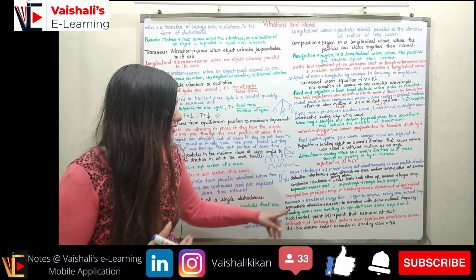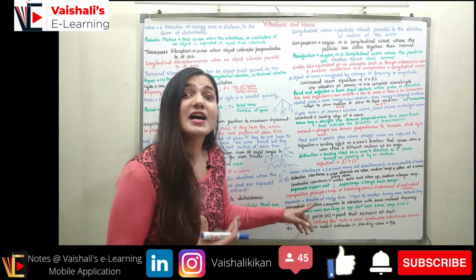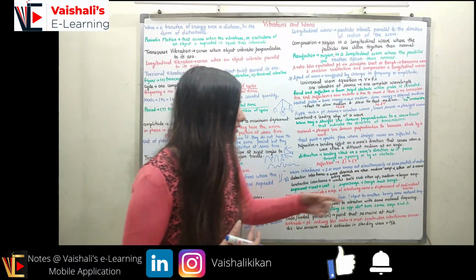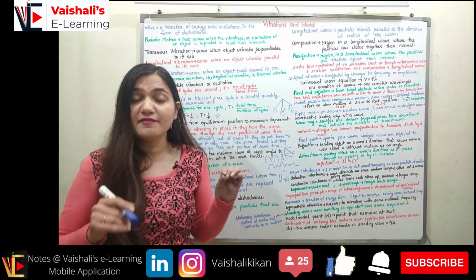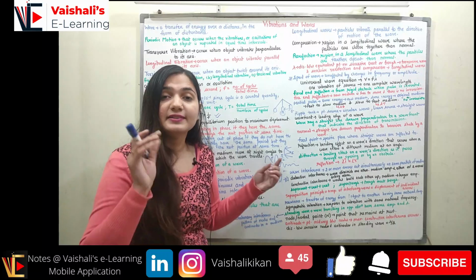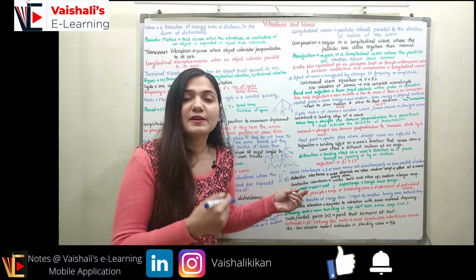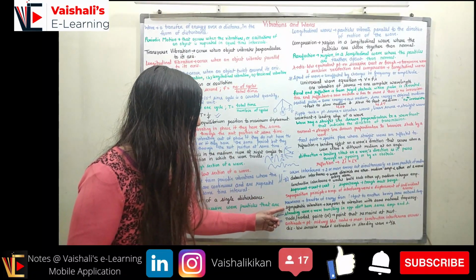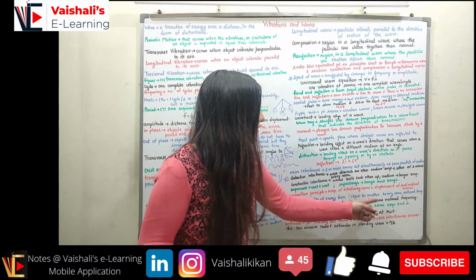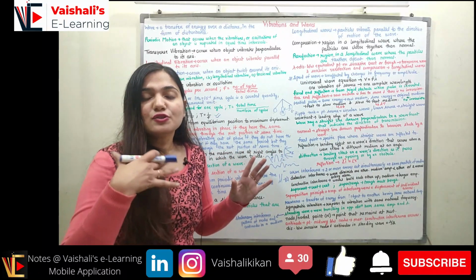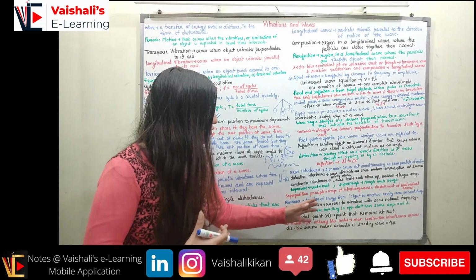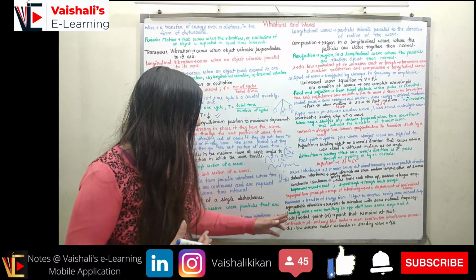Now coming to resonance. Resonance is a phenomenon of the transfer of energy from one object to another having the same natural frequency. If I have two objects which have the same natural frequency, then there would be energy transfer, and this is called resonance. Now coming to sympathetic vibration. Sympathetic vibration is the response to a vibration with the same natural frequency. So if two objects have the same natural frequency, there is a response to this vibration. This is called sympathetic vibration.